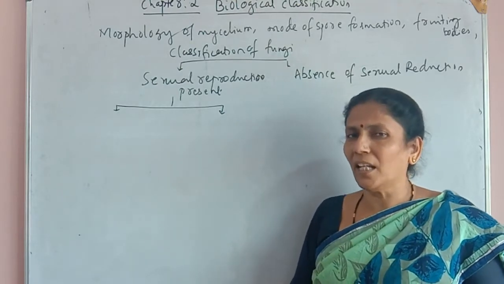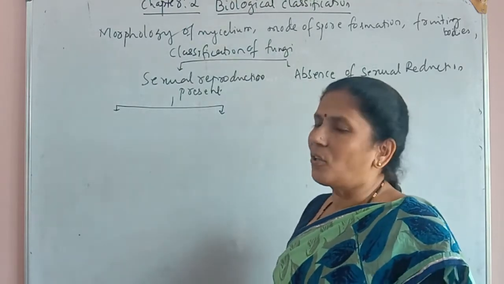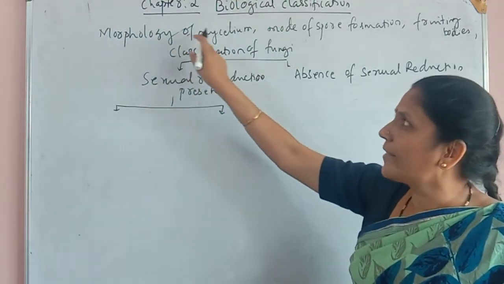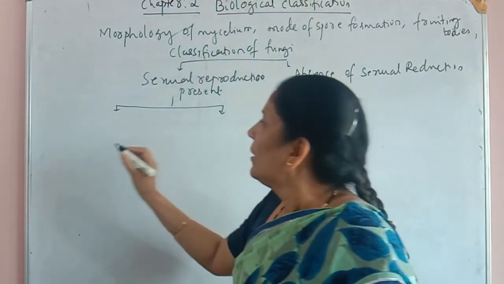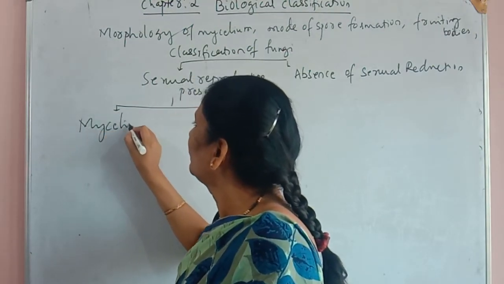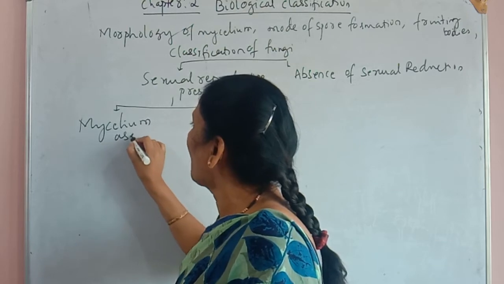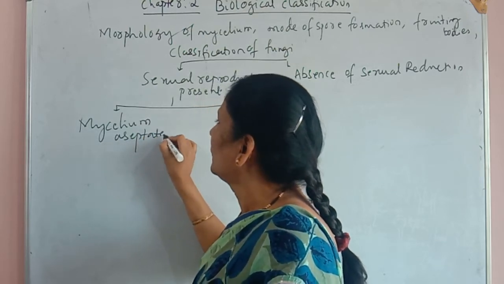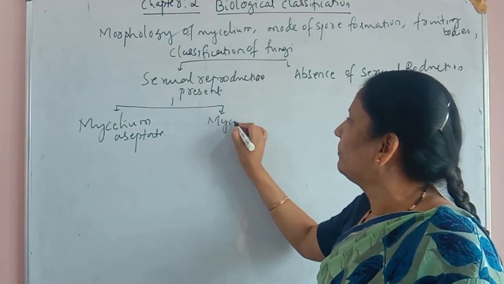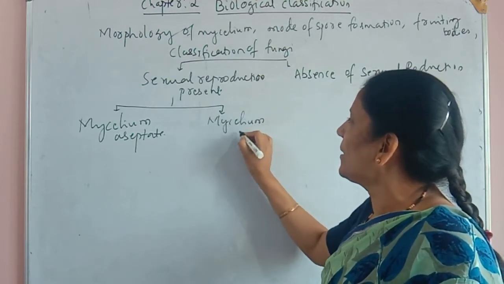Here the character is the type or morphology of mycelium. The mycelium is aseptate in one group. In another group, mycelium is septate.